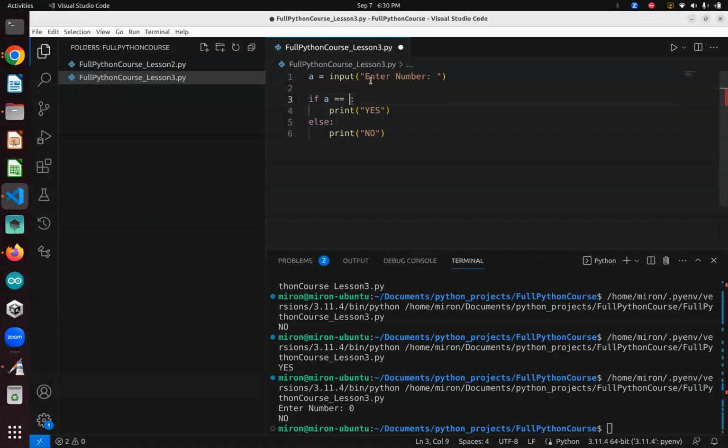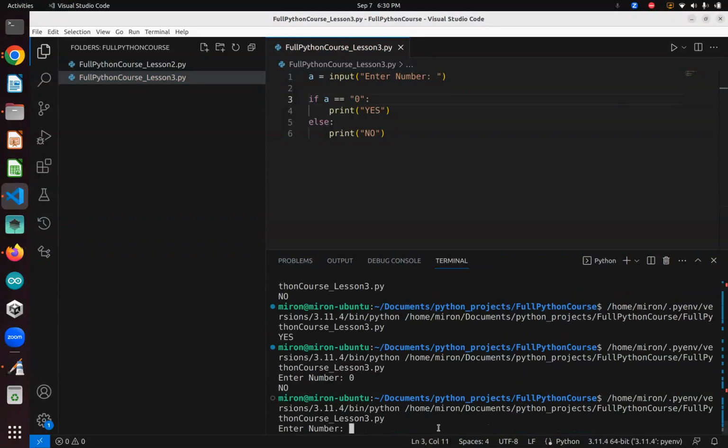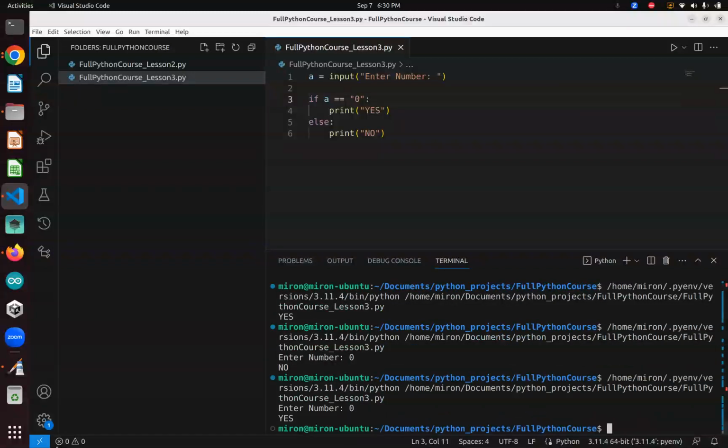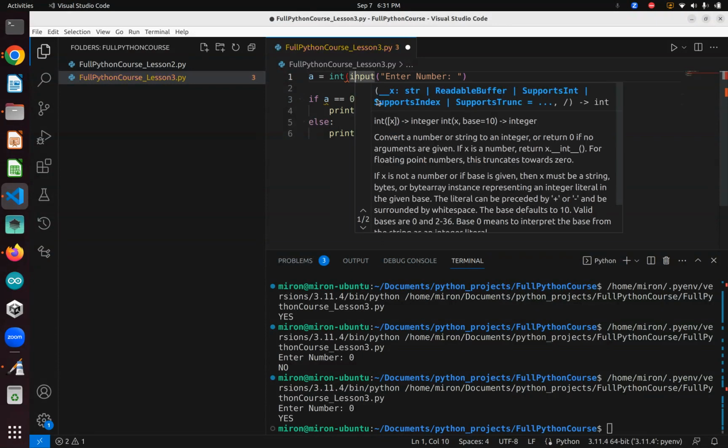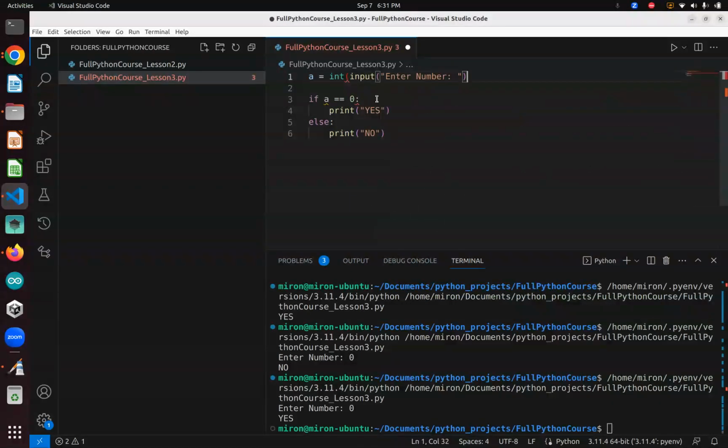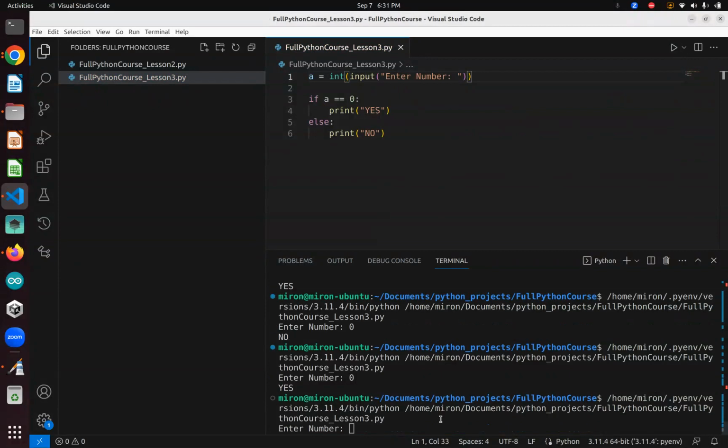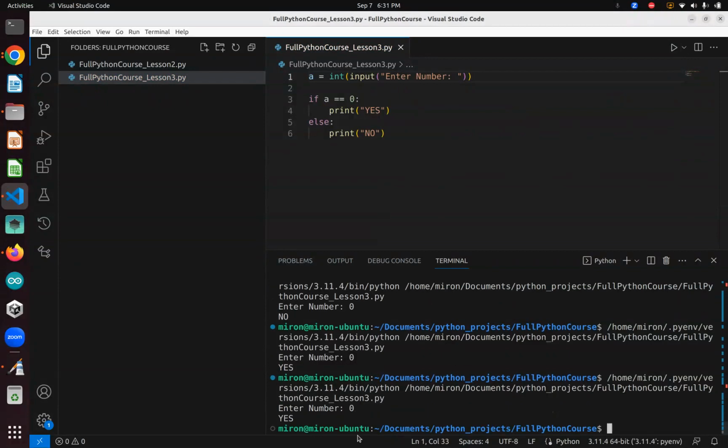So if we want to fix this, we can either make this a 0 like that, and it will work. See? Yes. Or we can make this an int like this. There we go. So this will also work. See, 0, yes.